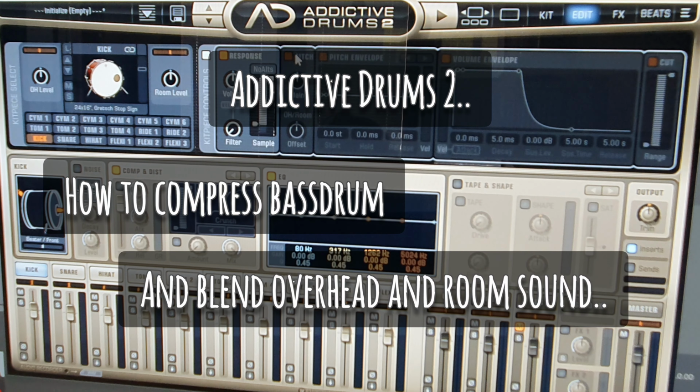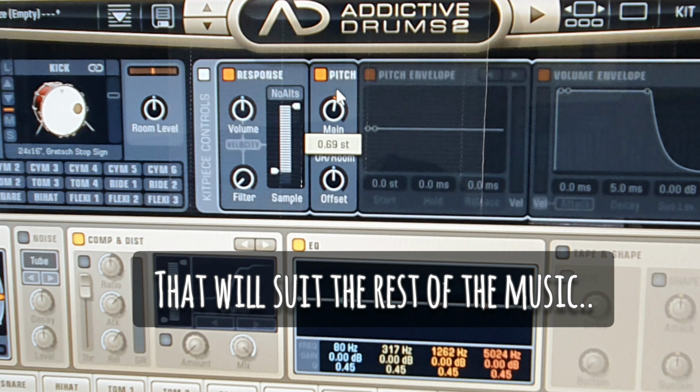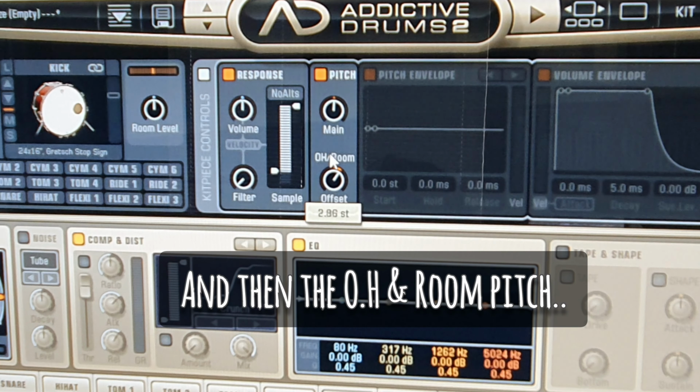Additive Drums 2, How to Compress Bass Drum, and Blend Overhead and Room Sound. First find the main pitch you want that will suit the rest of the music. And then the same for the overhead and room pitch.